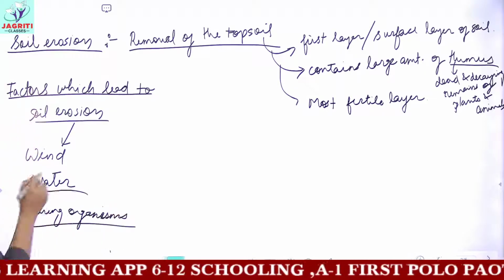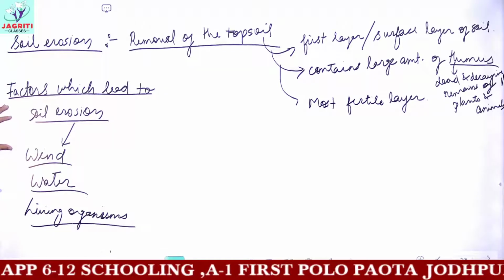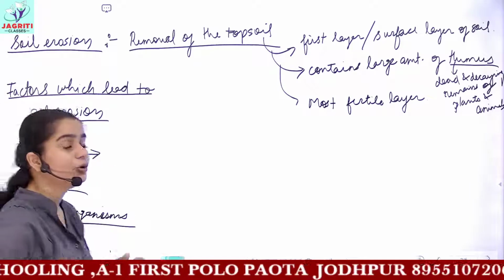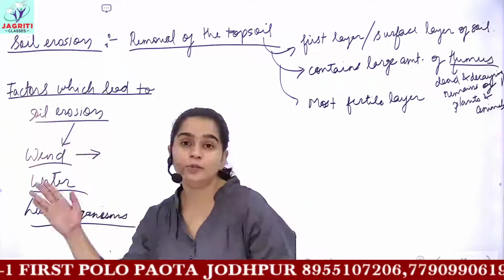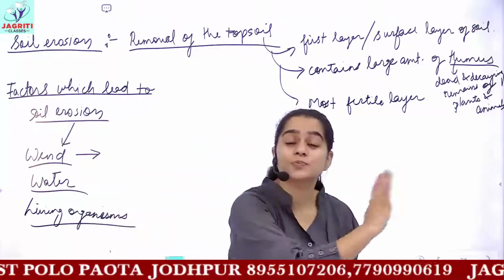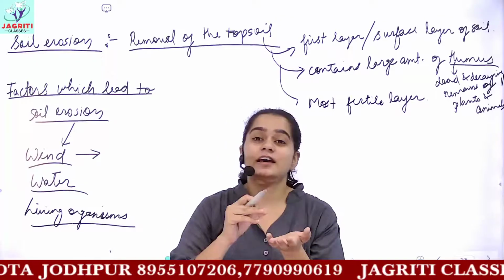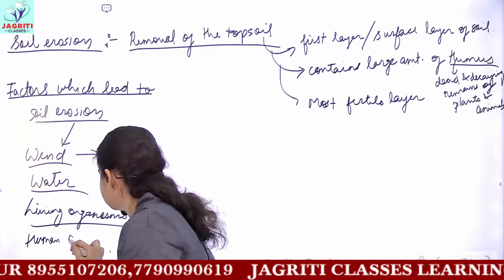And many other factors are there. So if we say how the wind creates the problem of soil erosion, when the air blows with a very high speed, and the land is barren. And one more you can include here is human activities.